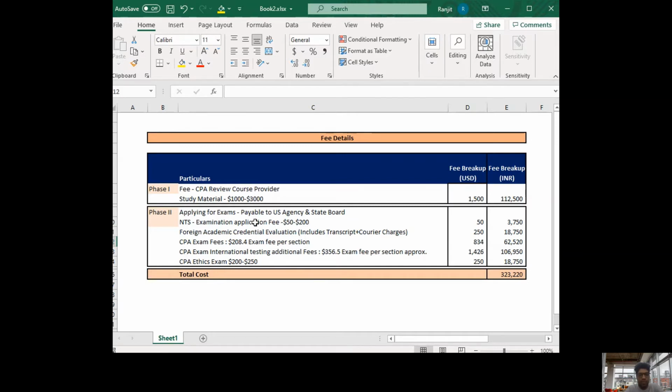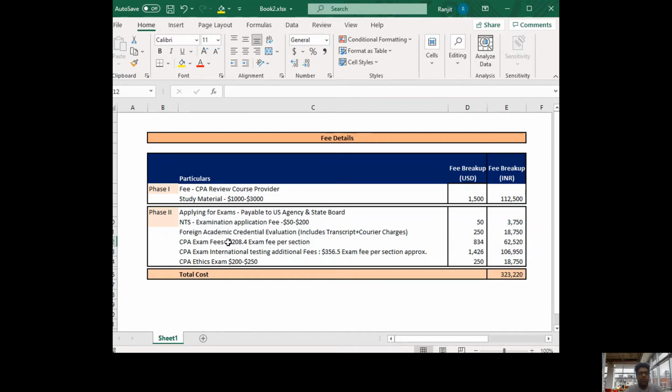If you want to apply for any exam or section, the recommendation is to take the NTS for at least two papers, because for one NTS application, it will charge you $50 to $200. So if you take it for two papers, that $50 or $200, whatever the amount is, will be divided across your two papers. And the NTS is valid for 6 months, so in 6 months, two papers can be cleared very easily.